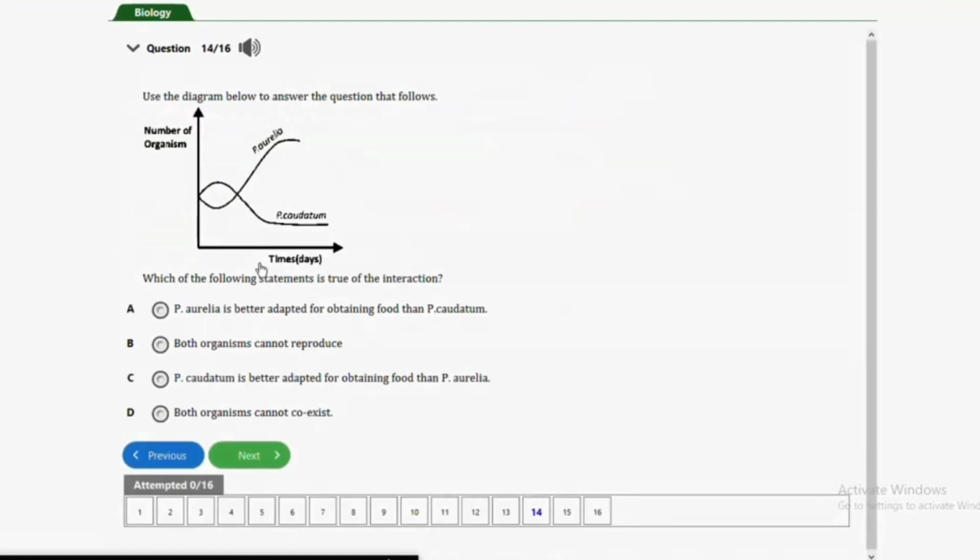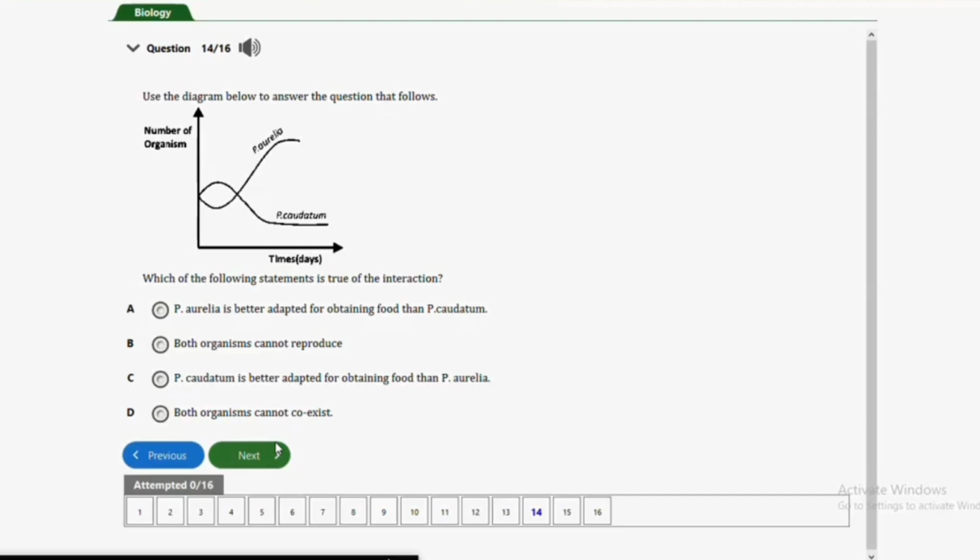So guys, let's consider the next question here. That's question number 14. It says, we are also going to use this diagram to answer this question. Which of the following statements is true of the interaction? A, P. aurelia is better adapted for obtaining food than P. caudatum.